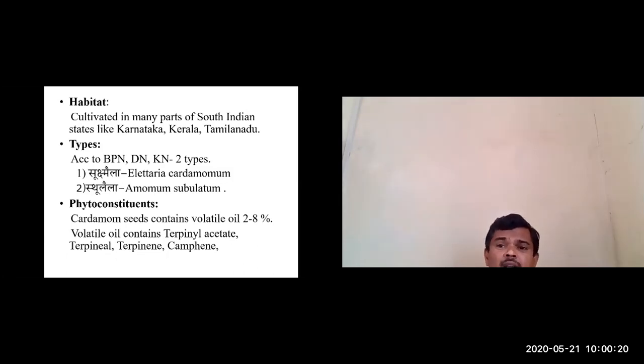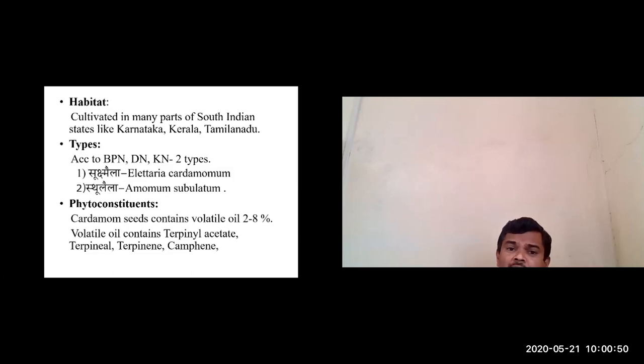So Dravida denotes the South Indian states like Karnataka, Kerala, Tamil Nadu, and even Andhra Pradesh. These states are considered as Dravida. Based on the availability, that is the habitat, Ela is Dravidi. Mainly in South Indian states, it is cultivated: Karnataka, Kerala, and Tamil Nadu.